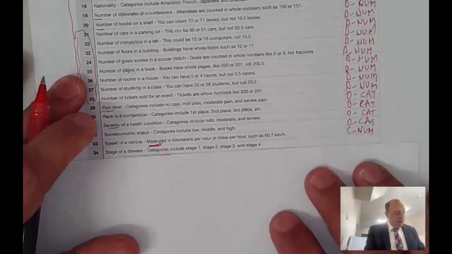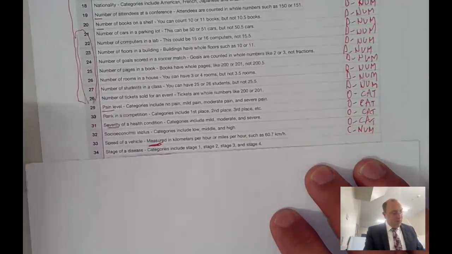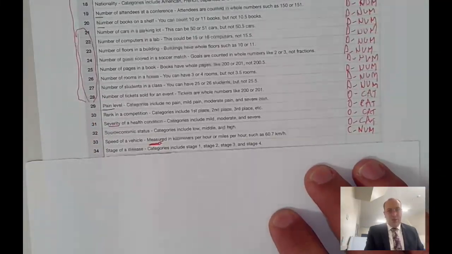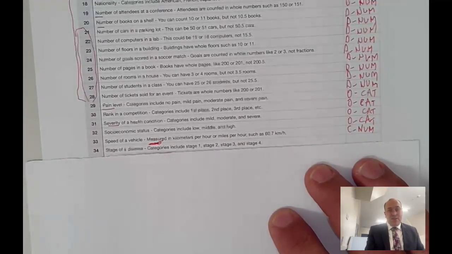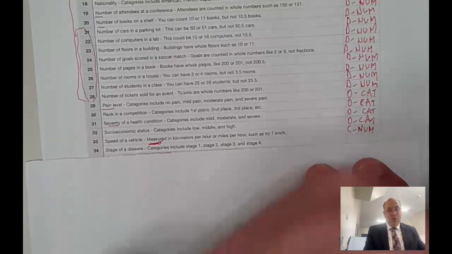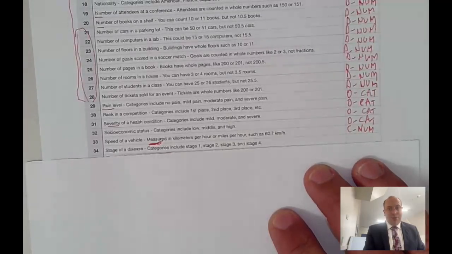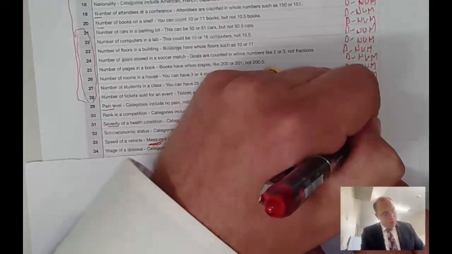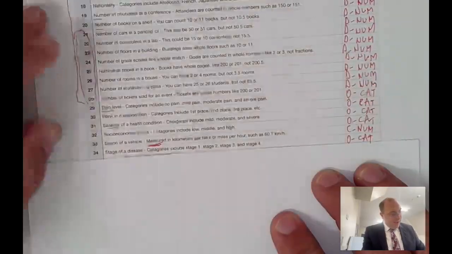The stage of a disease, and so from stage 1 through to stage 2 would be about something about the severity of the disease, through to stage 3 or 4. Maybe there's other stages as well. And this is categorical data because we've got different categories, and it's ordinal. And so we've got ordinal categorical data on that.